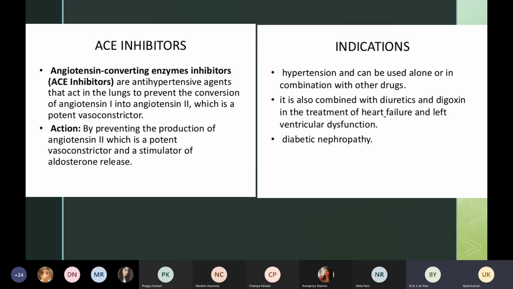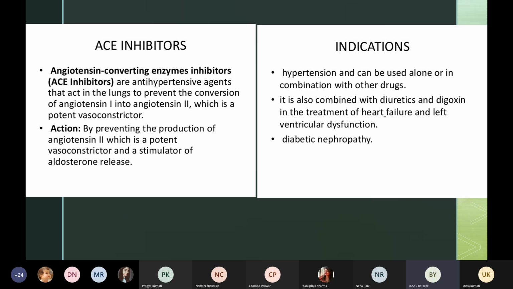है? Okay. So when do we give ACE inhibitors? We know that we have to block angiotensin 1 to angiotensin 2, है ना? That conversion उसको block करना है, ठीक है? अगर हम block नहीं करते हैं तो क्या हो जाएगा? The blood vessels will constrict more and more, ठीक है? Constriction हो जाते हैं तो blood pressure increase हो जाते हैं, तो we have to stop the action. So first indication is hypertension. Okay, so we have to give ACE inhibitors when patient is having hypertension.